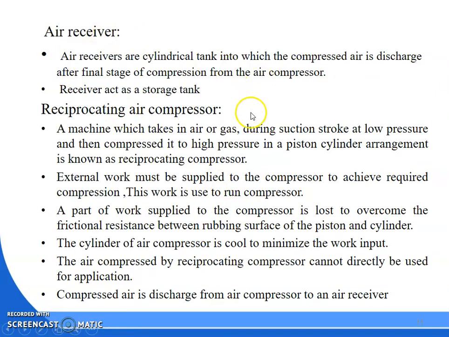Then is your air receiver. What is the function of your air receiver? The air receiver is a cylindrical tank which will store the compressed air for further use. It will act as a receiver also.